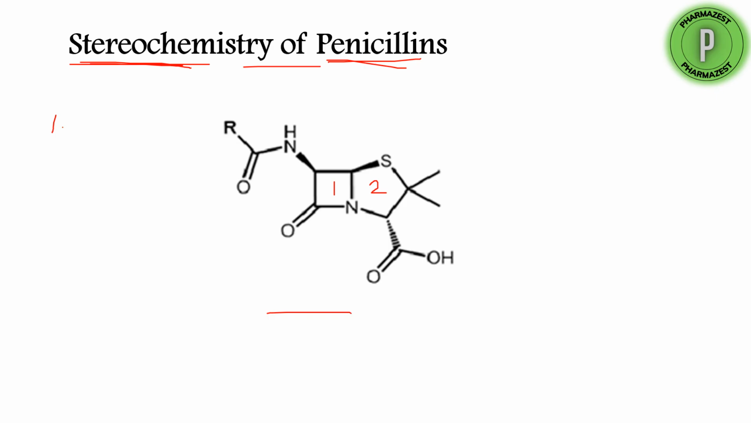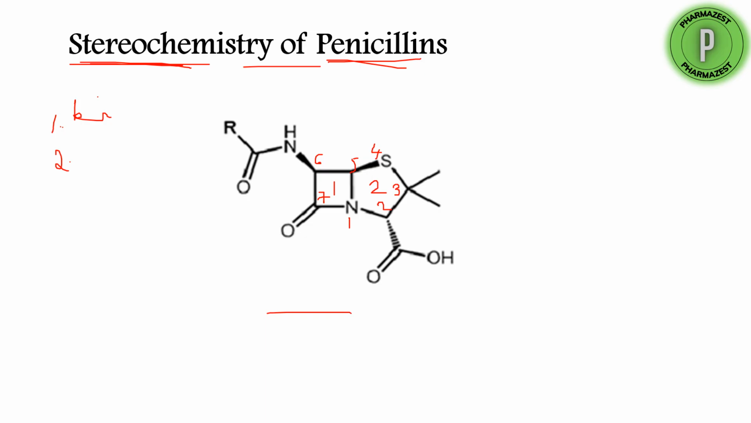And next, when you give the numbering, the numbering starts from nitrogen. According to USP, the numbering starts from nitrogen. So first let us give the numbering. It contains 7 atoms. So the first point in the stereochemistry is that it has a bicyclic fused structure, and the total number of atoms is 7.